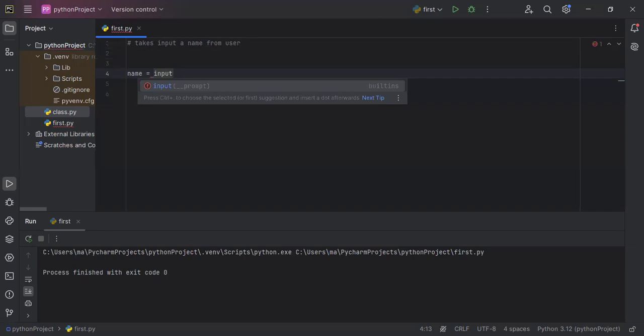I'm repeating again: a function is a particular type of code which has a number of lines of code, so you can just easily call it and use it.